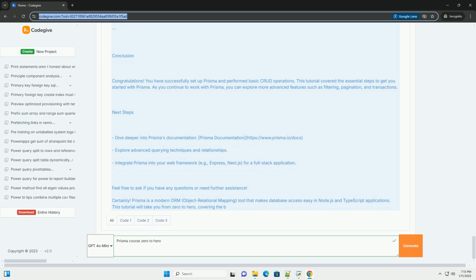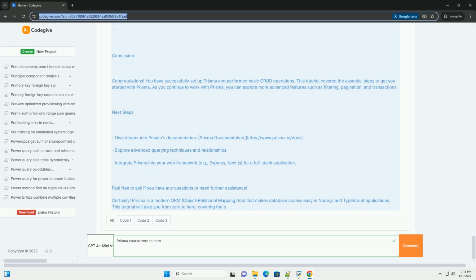9. Advanced queries. Prisma supports various advanced queries. Here are a few examples. Filtering. Updating records. Deleting records. 10. Conclusion.